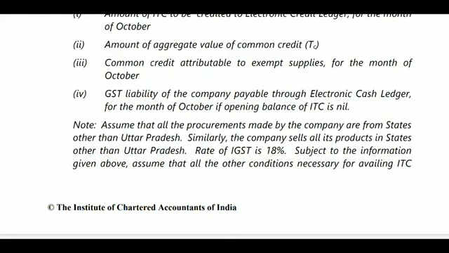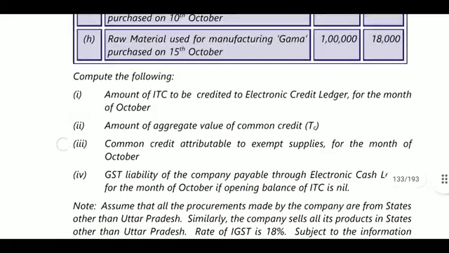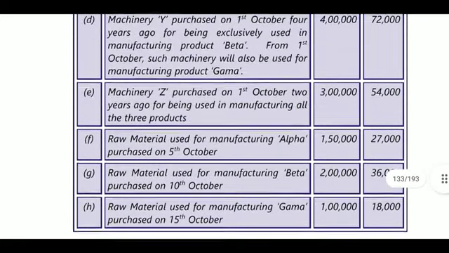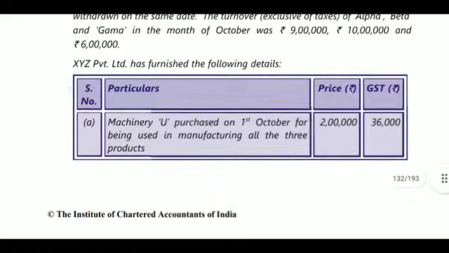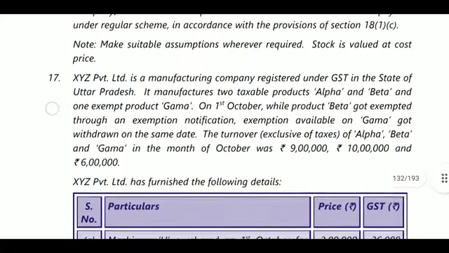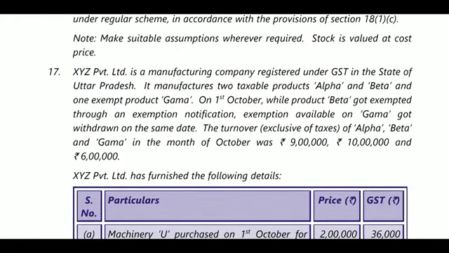As per ITC, we have 99,000, and we should pay after the common credit utilization is completed, from IGST payable. For the month of October, it is 9 lakhs, 10 lakhs, 6 lakhs. On 9 lakhs we have to pay 18%, 1,62,000.